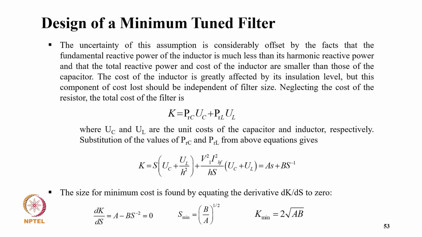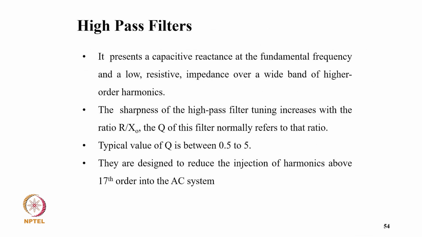The size of minimum cost is found by equating the derivative dK upon dS equal to A minus B S to power minus 2 equal to 0. So S minimum is B upon A under root, to power half, and K minimum is 2 under root AB. So coming to high pass filters, it presents a capacitive reactance at the fundamental frequency and low resistive impedance